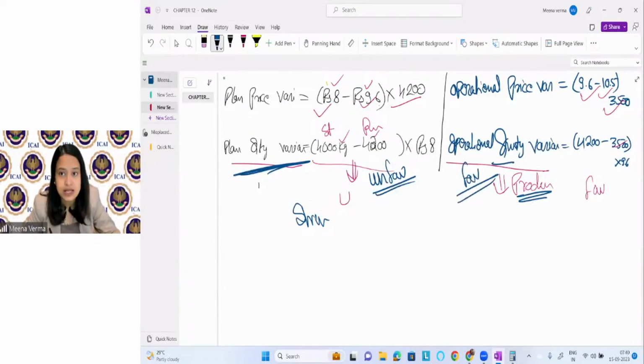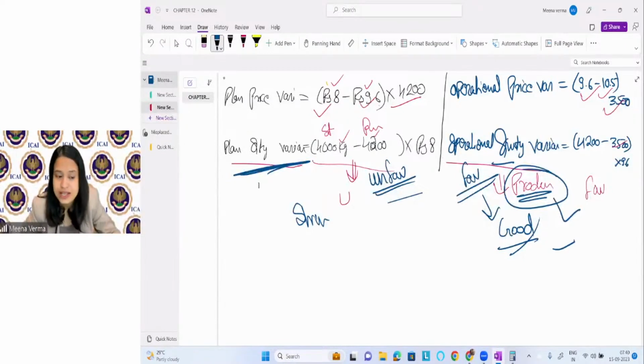This variance is coming as favorable. This variance is coming unfavorable. Favorable means good. So the production manager has actually done a very good job because his variance is coming as favorable. But what I can see is that whatever the adverse variance in the question is not because of the fault of the operational manager, the production manager.